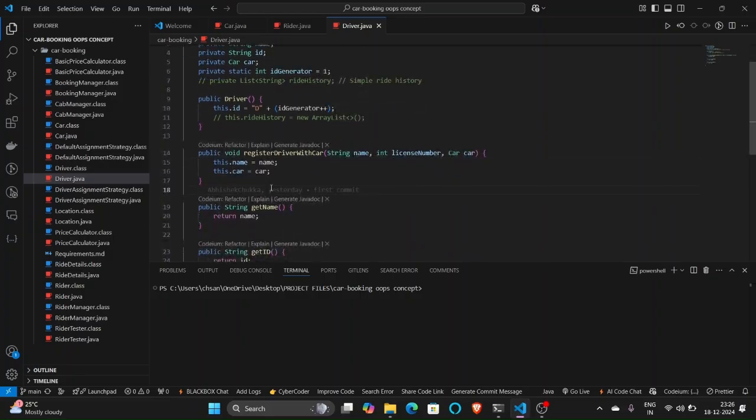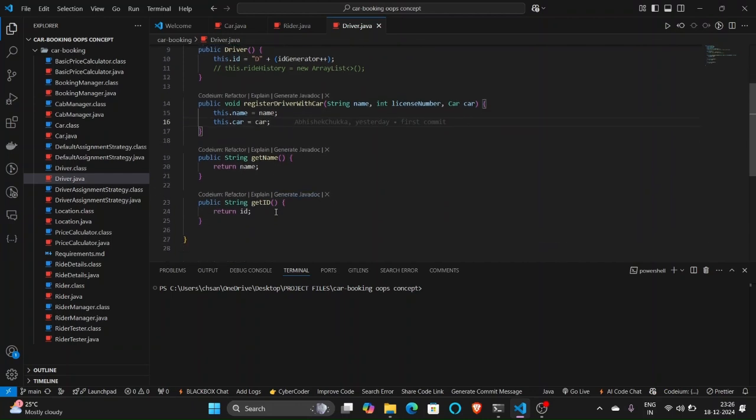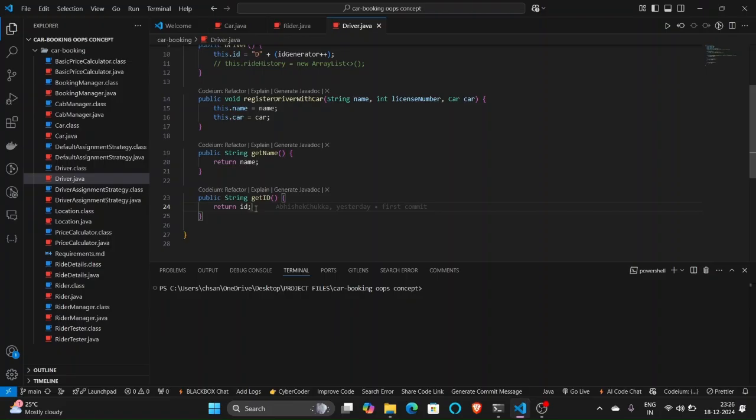There is also a method which is used to depict the name of the driver, and also to get the name of the car. So these are the several getter methods, which are used to return the name of the driver, and the ID of the driver, so that he could be easily known at a particular location, so that whichever drivers are residing in that location could be easily known to the user.